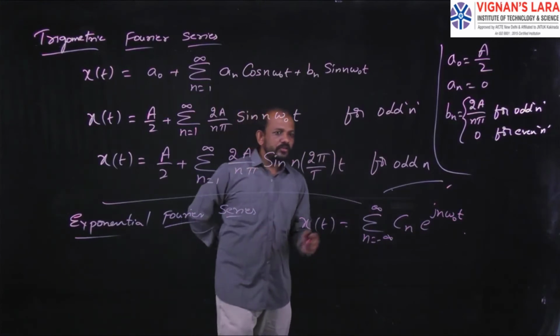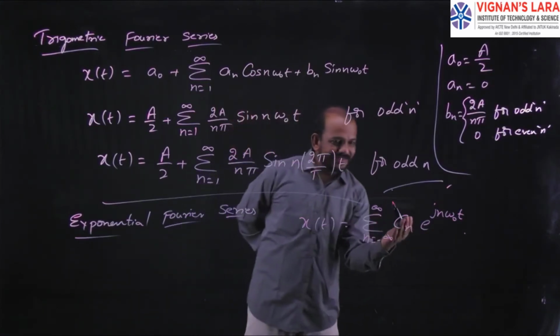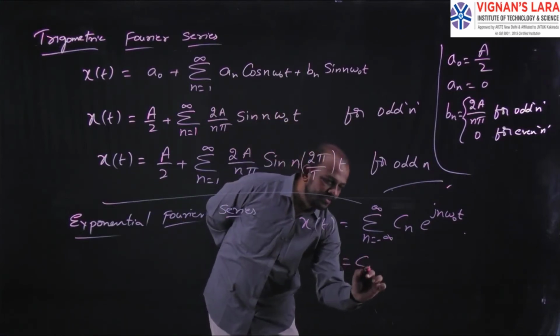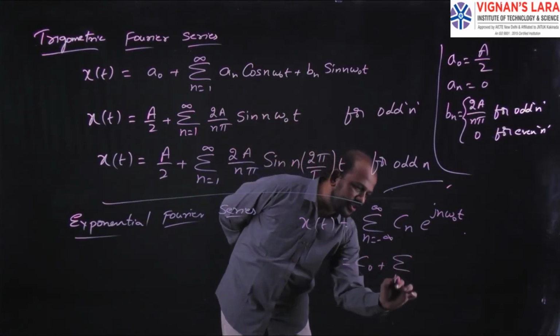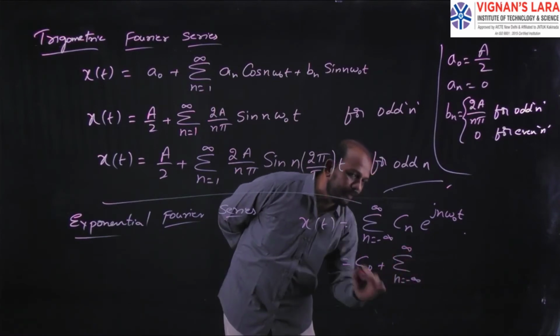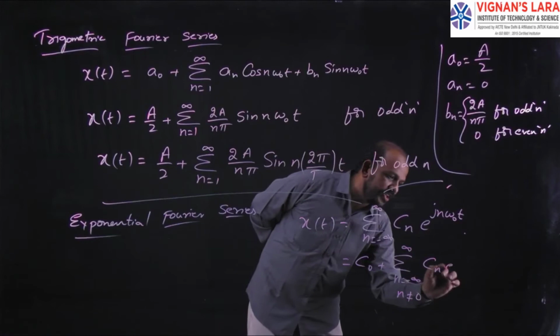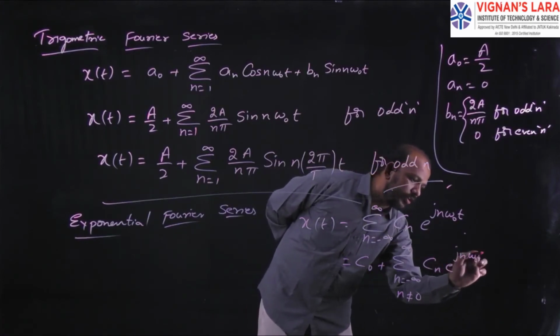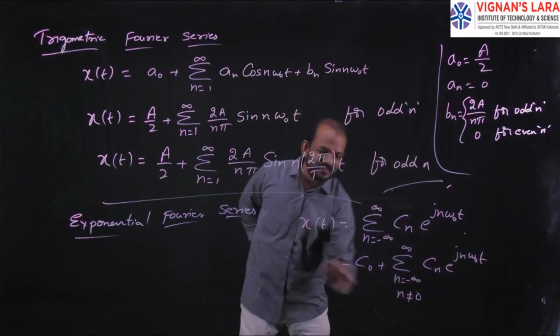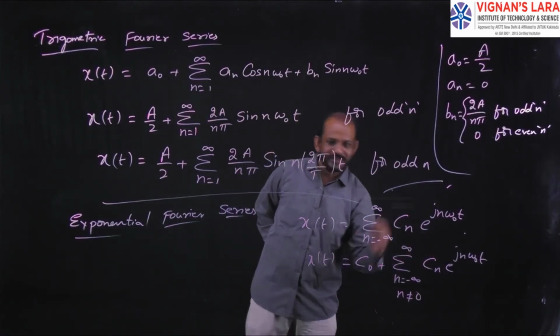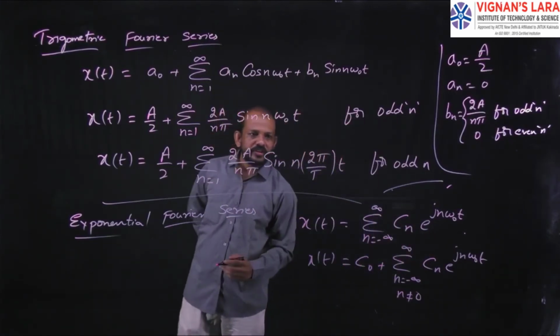Okay, so if you want to make Cn as separate, I can write this as c naught plus summation n equal to minus infinity to plus infinity, where n not equal to 0, Cn e power j n omega naught t. If you consider this as the complex exponential Fourier series representation, I have to find out the values of c naught and Cn. So how will you find out the values of c naught and Cn?